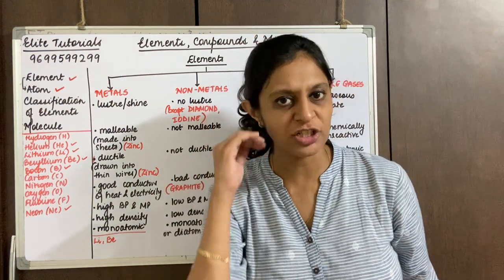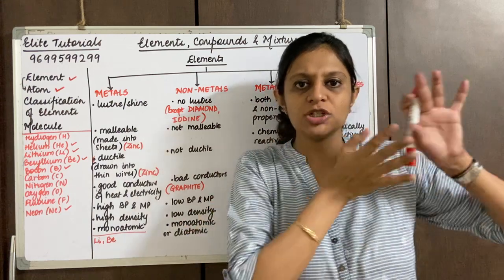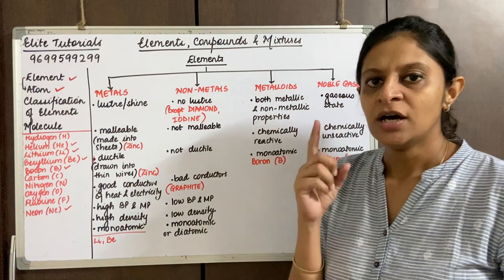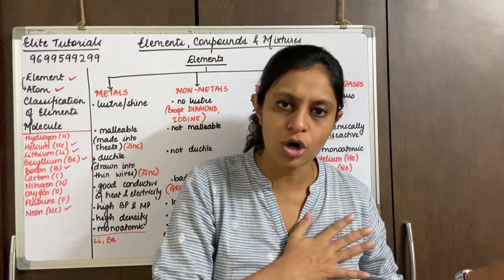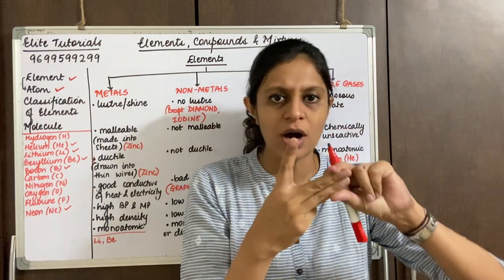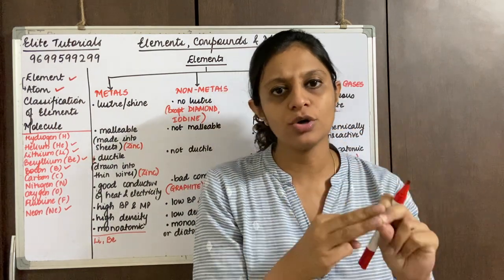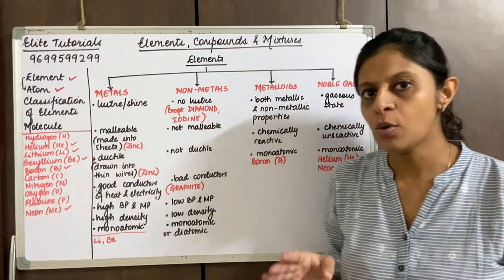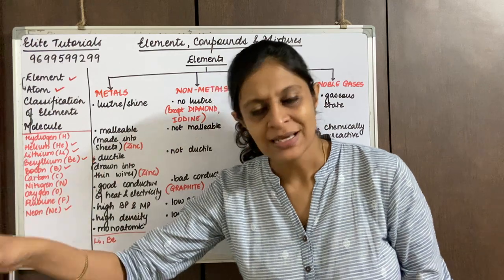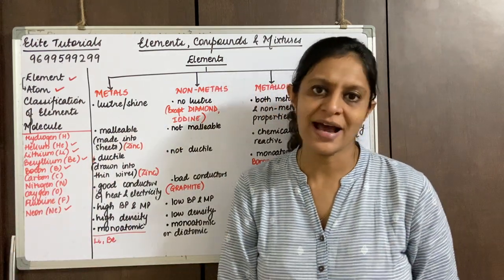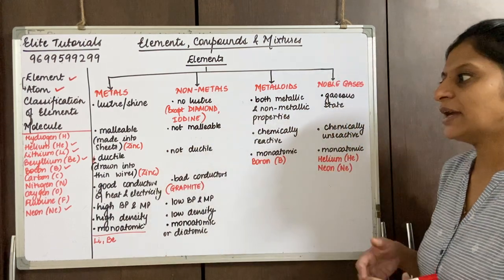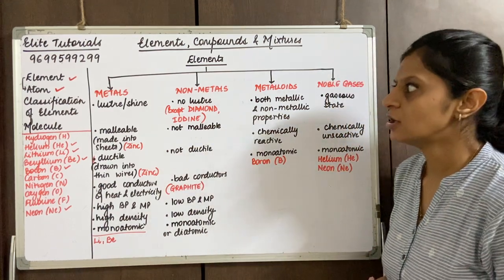What you do is you write the first 10. Out of that, remove the 2 noble gases. Which are the 2 noble gases? Helium and neon. Then remove 1 metalloid, that is boron. So you have to just remember 3. Helium, neon go out as noble gases. Boron goes out as a metalloid. Now what we are left with, all the yums will be classified as metals and remaining all will be classified as non-metals. So lithium and beryllium go as metals, remaining all of them get classified as non-metals.